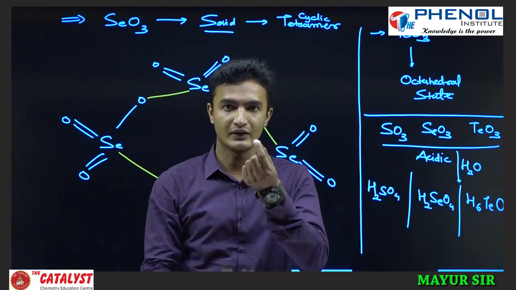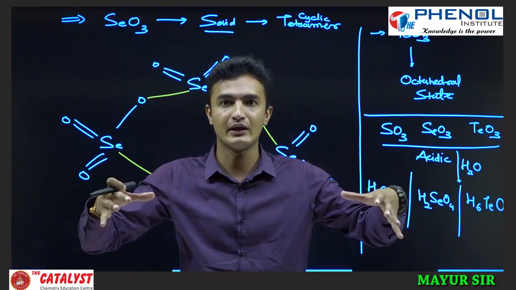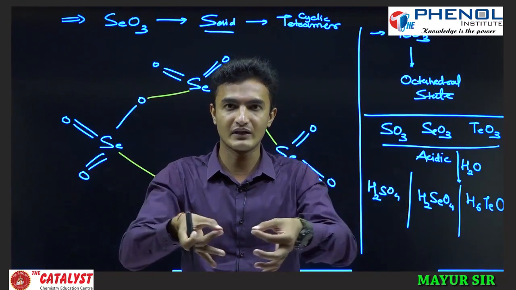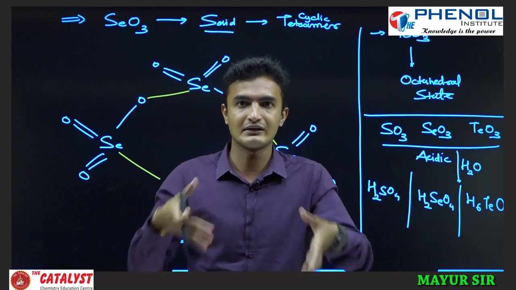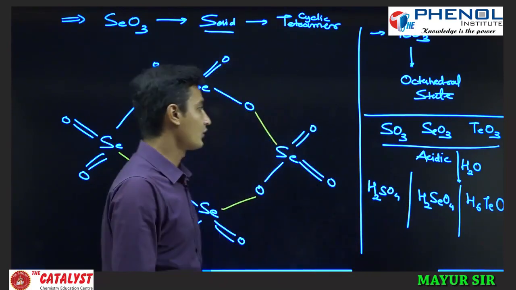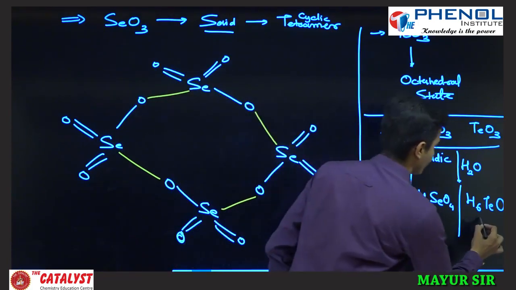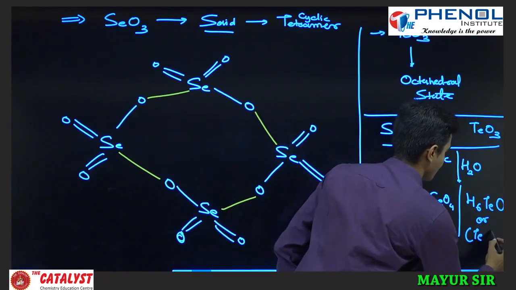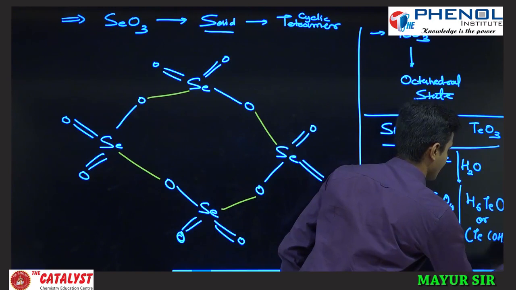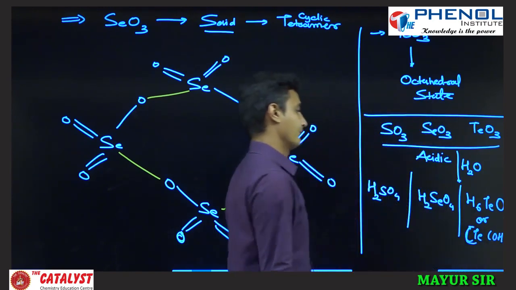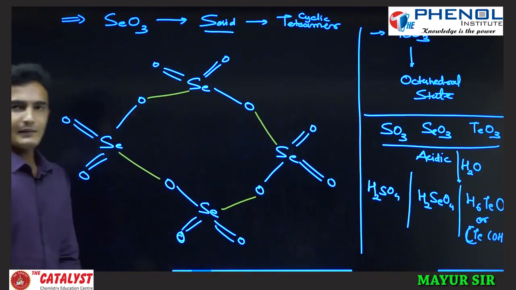It has an octahedral shape, and tellurium possesses all 6 OH groups. One is upside, one is downside, and there is one square in which there are 2 OH from this side and 2 OH from this side. So there is an octahedral shape in which there are 6 OH. You can write it as Te(OH)6, and it has an octahedral shape. Are we clear up to this?